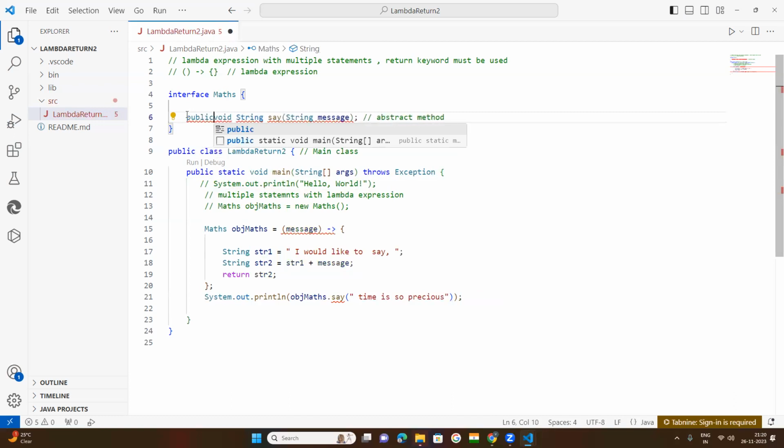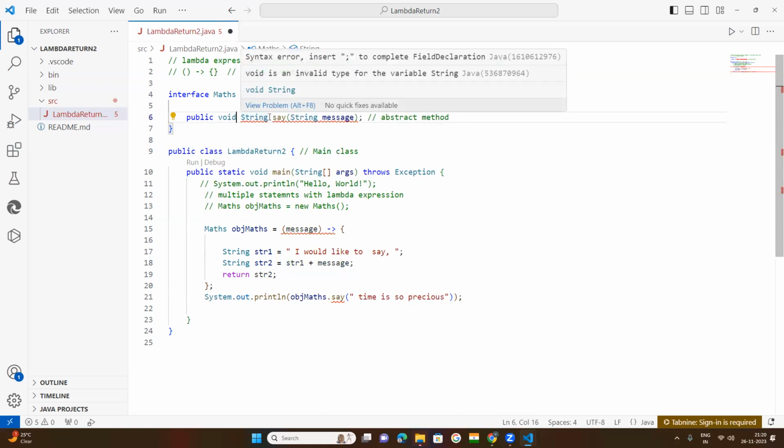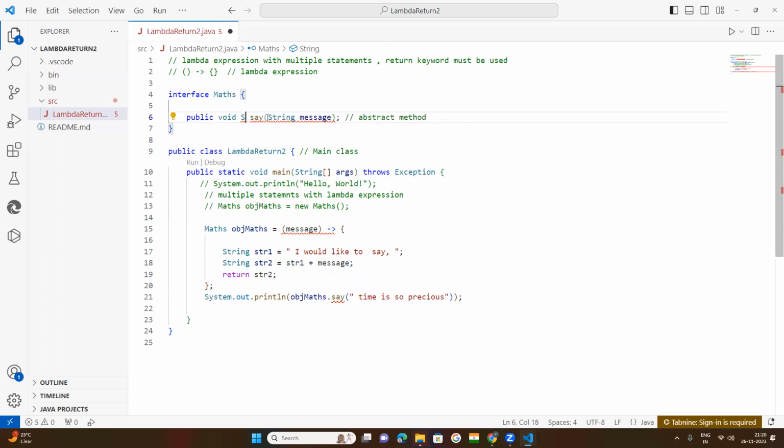Normally we write public void. If it is void, there is no need to put this string; after that comes the method name. It is up to you whether you want to access this method as a class method or an object method. If you put public, this method must be accessed with the object.